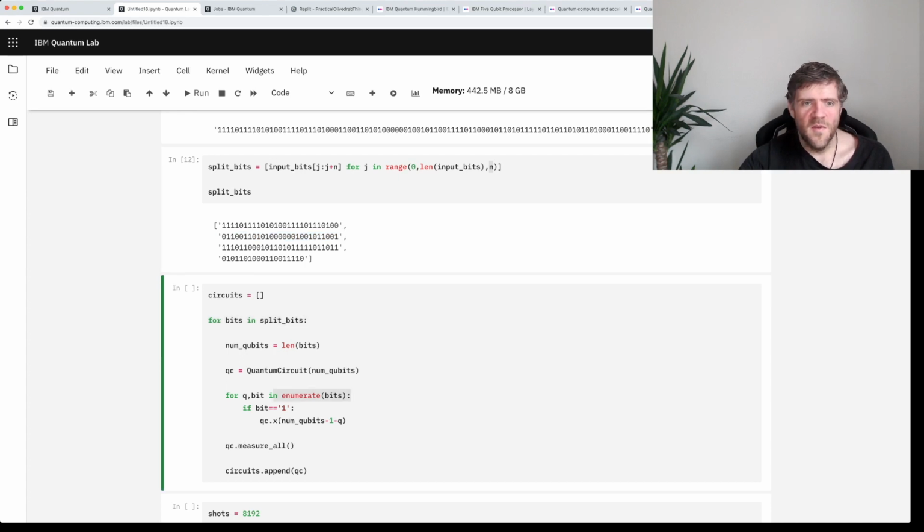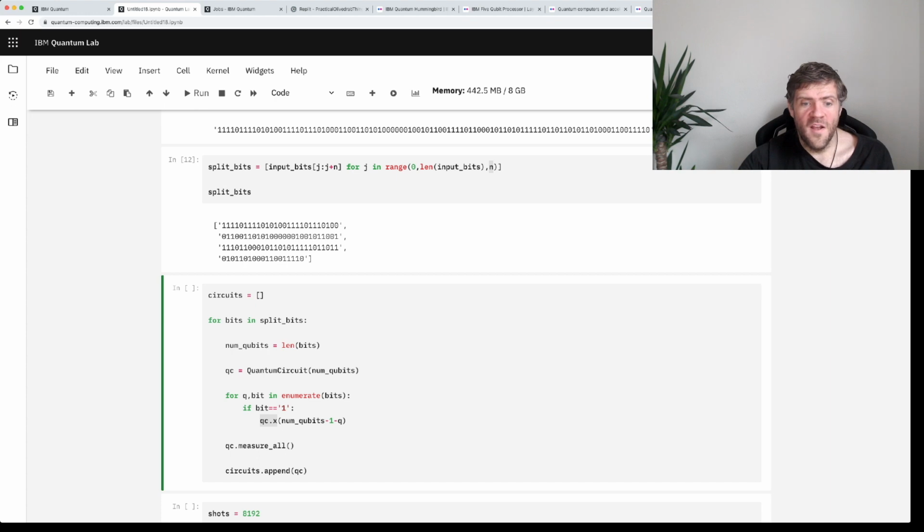It will first be 1, and then it will be another 1, and so on. And if that bit is 1, I'm going to do this X operation in the quantum circuit in order to flip the default value of 0 to a 1.